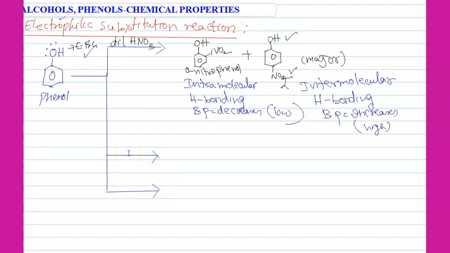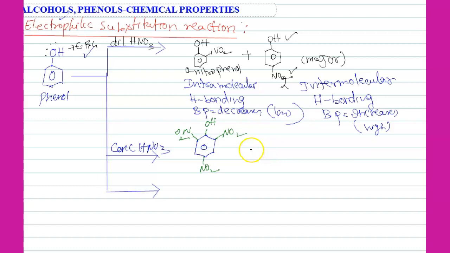Next, concentrated HNO3. Concentrated means more number of ions are possible. That means here at a time on the phenol ring, ortho, this is also an ortho, para.